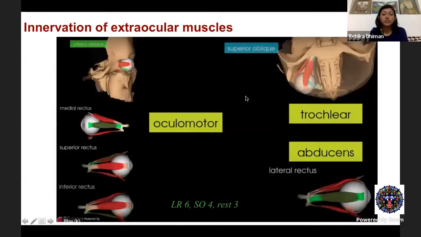So what's the mnemonic to remember it? We all know it. It's LR6, SO4, and the rest is 3.